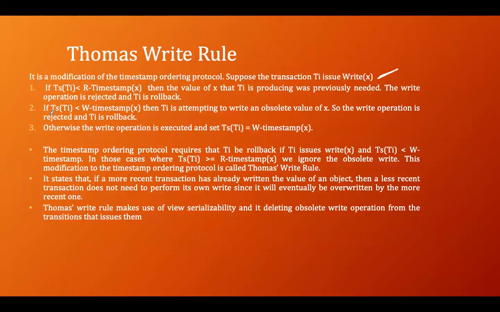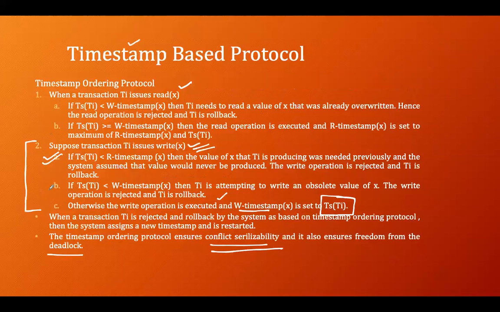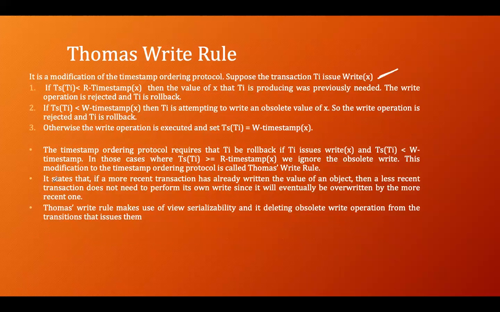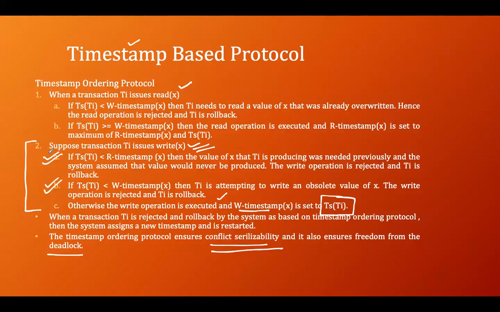Second rule: if the timestamp of TI is less than the write timestamp of X, then TI is attempting to write an obsolete value of X, so the write operation is rejected and TI is rolled back. This is the second condition. And the third condition says otherwise it is allowed.